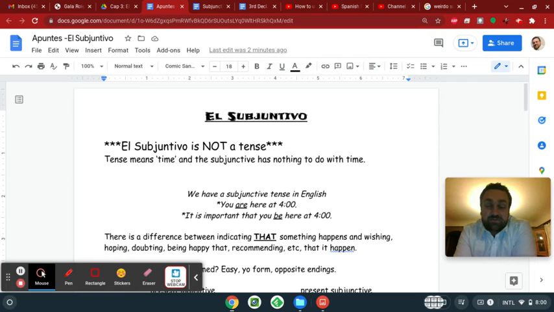Okay, so the first thing to know about the subjunctive is that it is not a tense. Tense means time. So the present tense, the past tense, the future tense. So when we talk about tenses, we're talking about time. And the subjunctive is not a tense. Now, it's a tense in that it's a set of endings to use, and there's rules about when to use it. So if you think that's what a tense is, then sure, it's a tense. But technically, a tense has to do with time, and we're talking about past, present, and future. So instead of being a tense, what the subjunctive is, it's a mood.